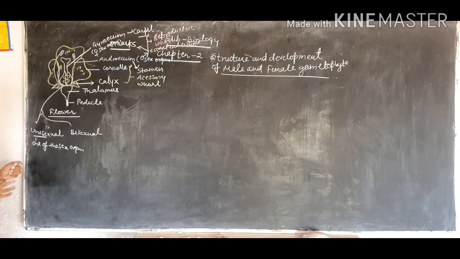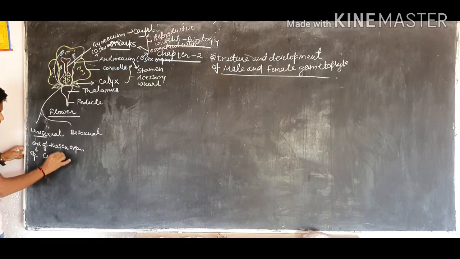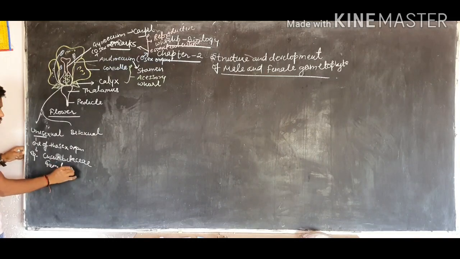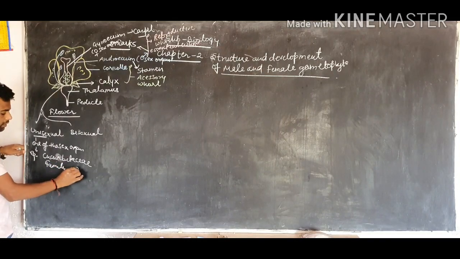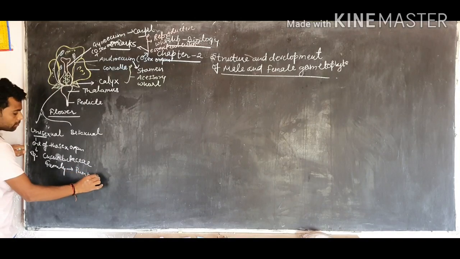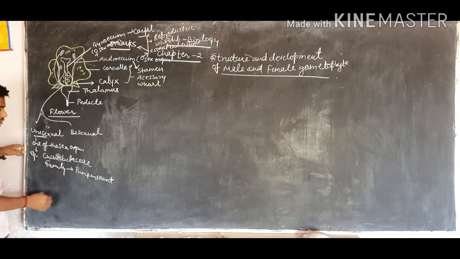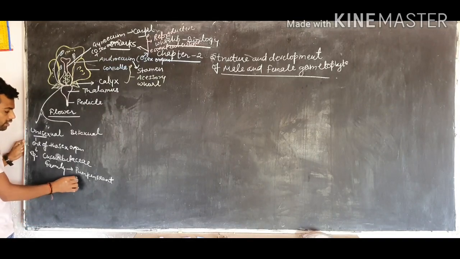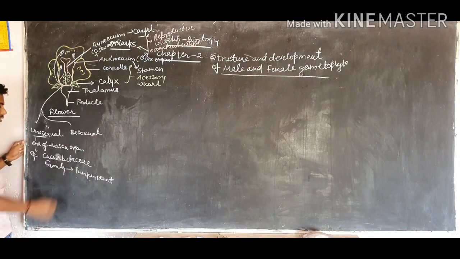So the flower which has only a single reproductive structure is called unisexual. For example, all the members of the Cucurbitaceae family. Which family? Cucurbitaceae. The plants of the Cucurbitaceae family are unisexual, like the pumpkin plant and the watermelon plant. These plants are generally known as unisexual because they have only a single reproductive structure.